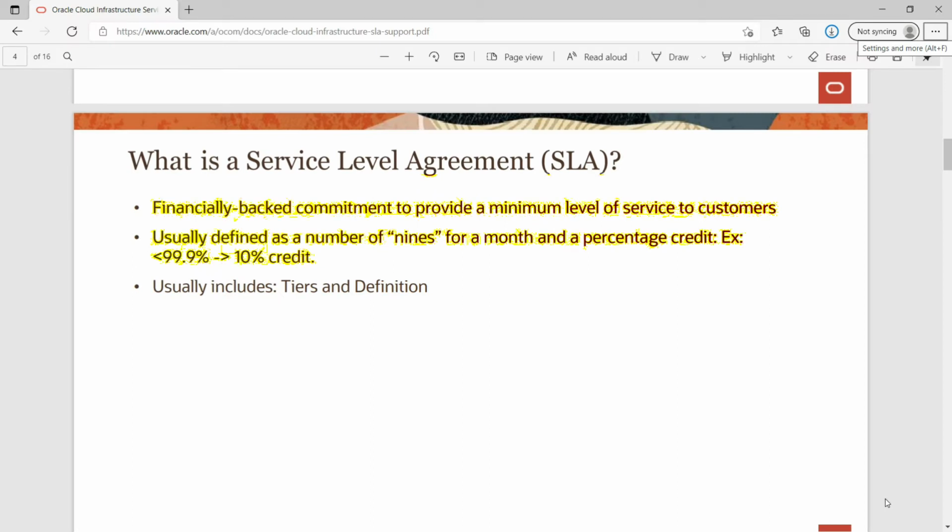Let's check the definition of SLA in the Oracle documentation. So what is SLA as per the documentation? It's a financially backed commitment to provide a minimum level of service to customers and is usually defined as a number of nines for a month and a percentage credit. So here there are three takeaways. First, this is a minimum level of service to customers. Second, this is defined as a number of nines. And third, SLA is measured on a monthly basis. So with these three takeaways, we will analyze the answers.